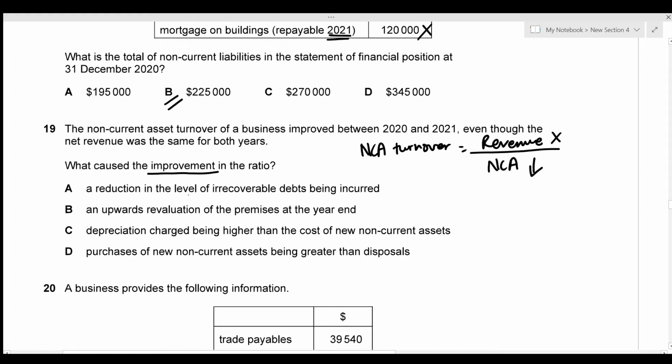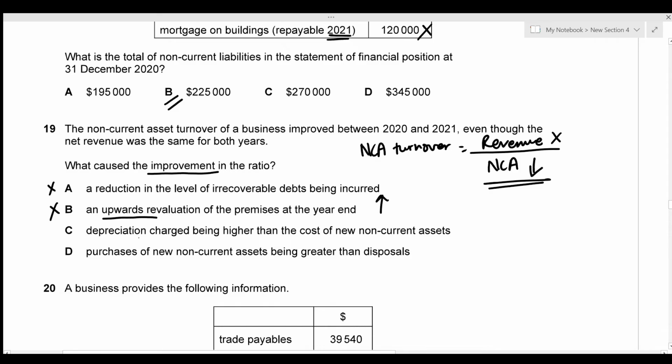The first one is a reduction in the level of irrecoverable debts. So irrecoverable debts are not related to non-current assets at all. So this option is incorrect. The second one is an upwards revaluation of the premises at the year end. So whenever there's an upward revaluation of any non-current assets, the value of the non-current assets is going to increase. But we're looking for something that's going to decrease the value of the non-current assets,